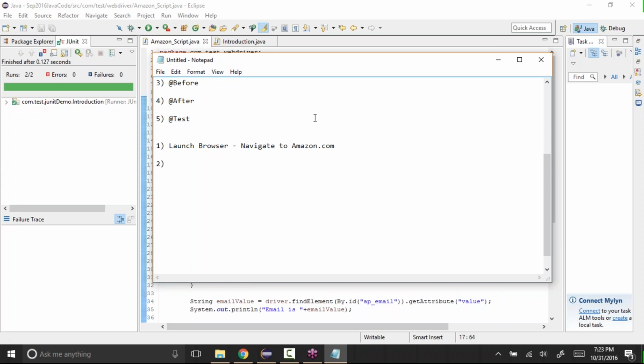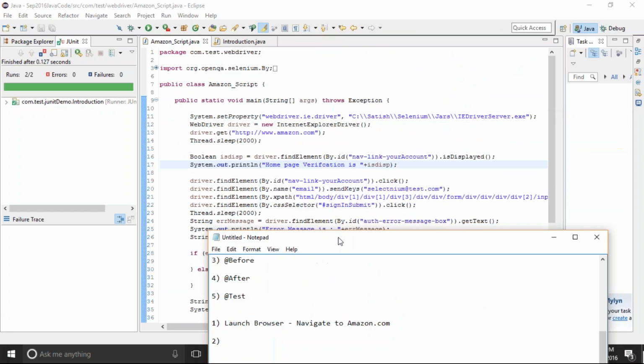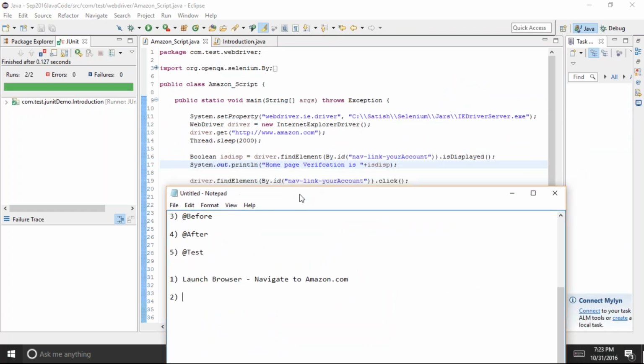After launching, let's say we want to check whether the home page is displayed or not. Let's say this is one test case, and then we want to close the browser and stop the execution.